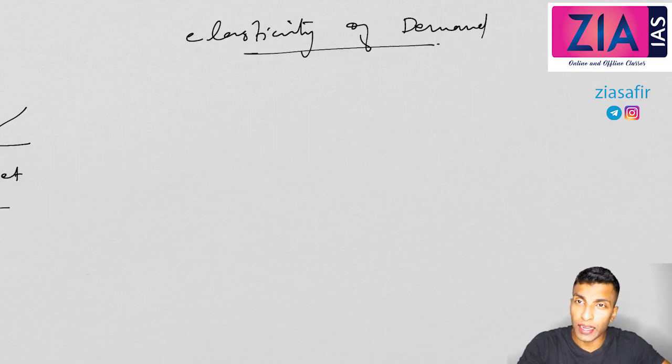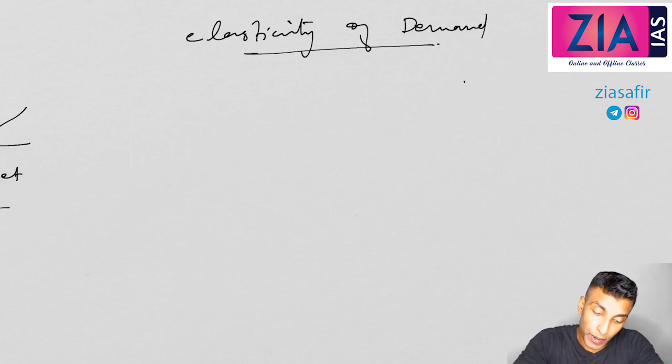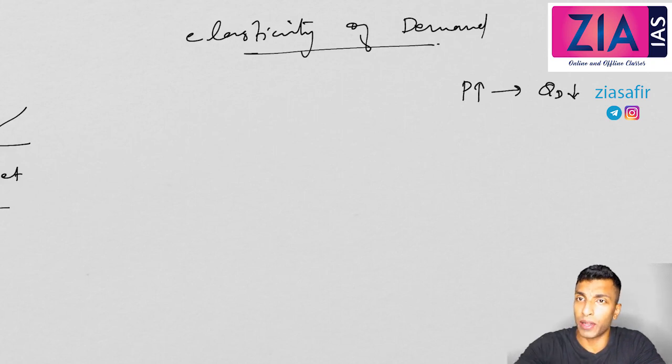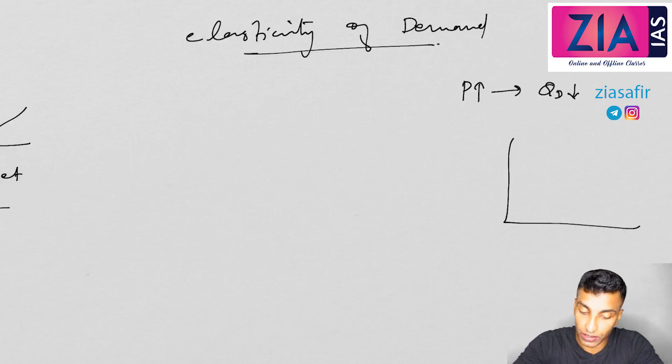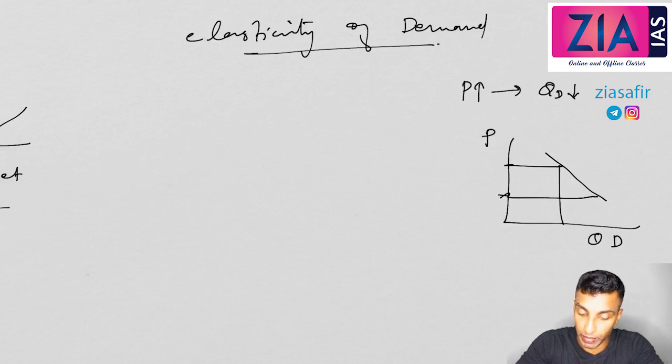Now when we talk about elasticity of demand, it's all about how much demand is responsive to the change in prices. See, what we have discussed, the law of demand: if the price is increasing, the quantity demanded will decrease. Okay, because more the price, demand will come down. So this was your demand curve, right? More the price, less the demand. Less the price, this is price, and this is demand, quantity demanded. Less the price, more the demand. Demand increasing when price falling.